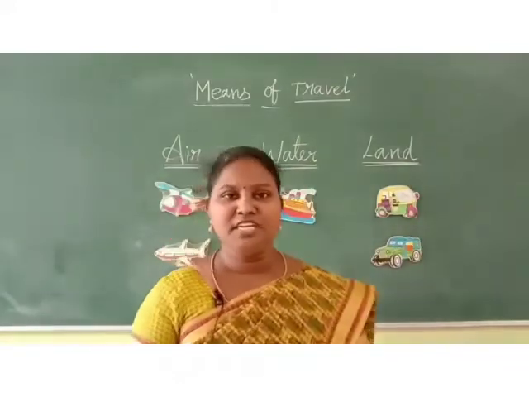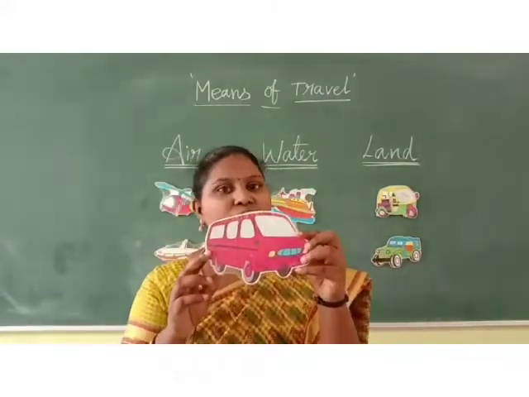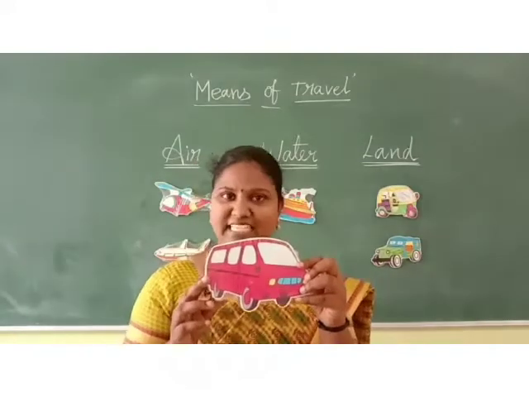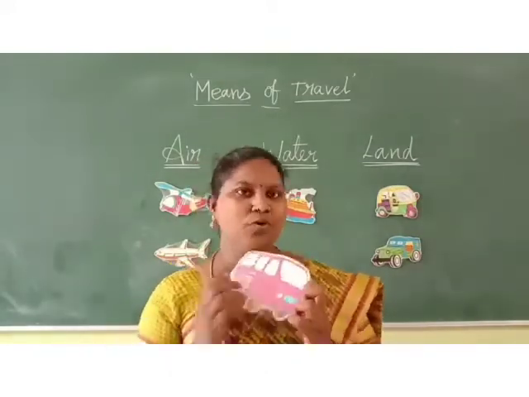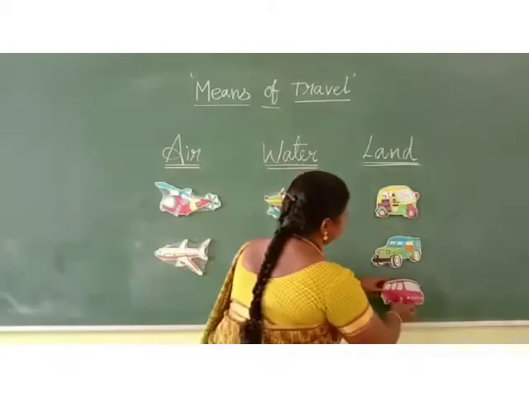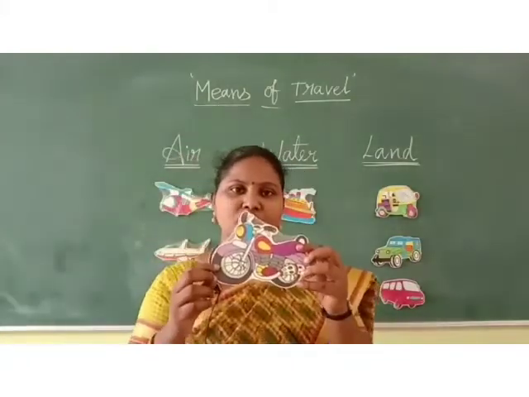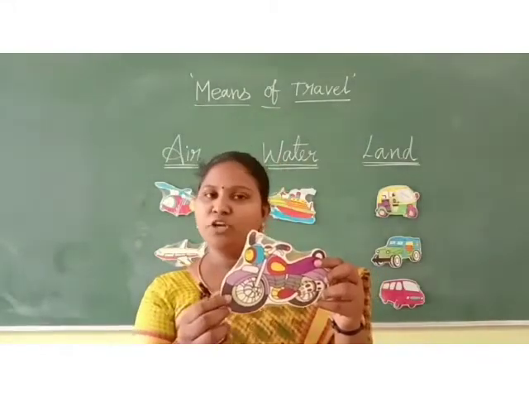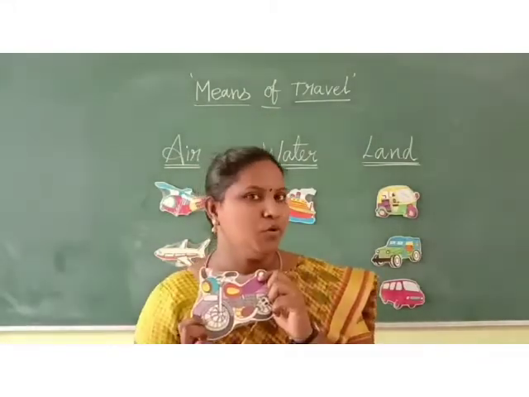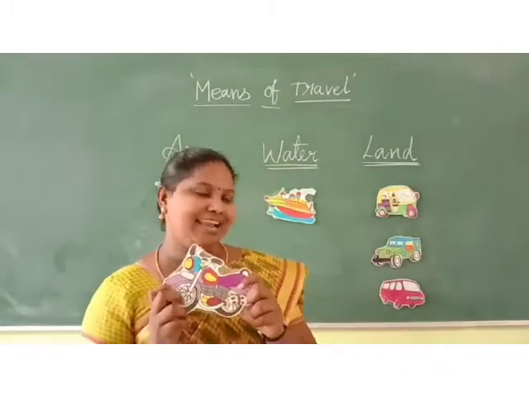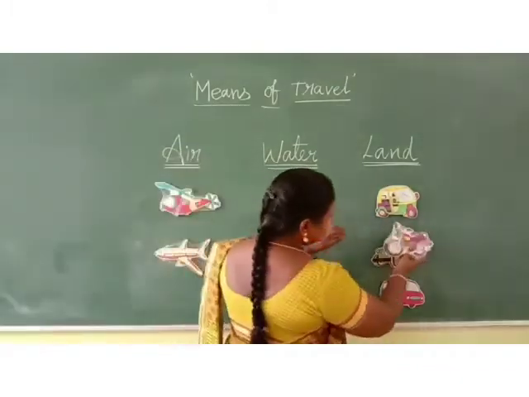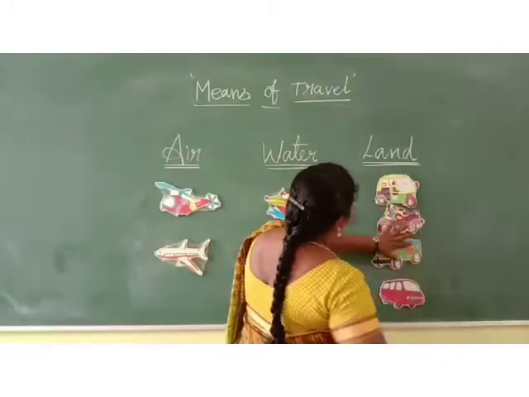Then the next picture is, see this. What is this? Yes, van. Where will it move? On land. Then see this picture. What is this? Motorcycle. Where will it move? Yes, it will move on land. So keep it down. Yes, we'll keep it here.